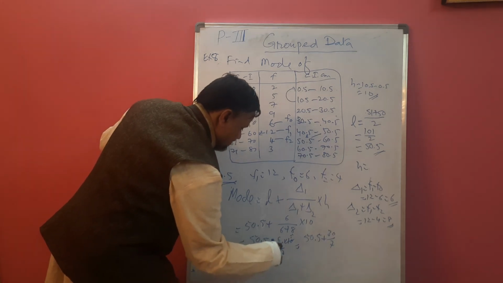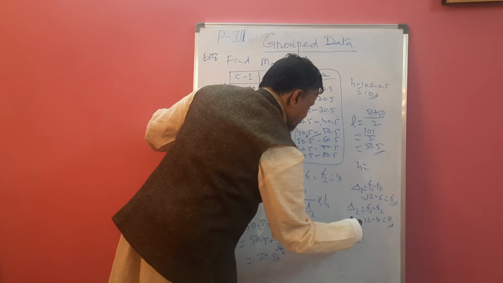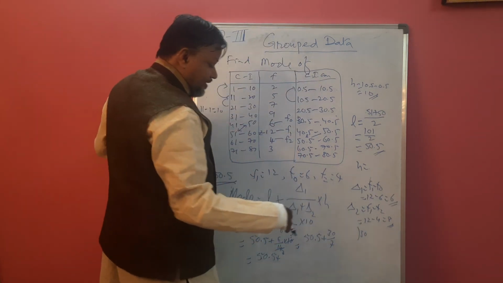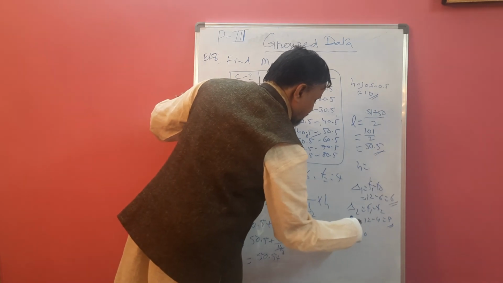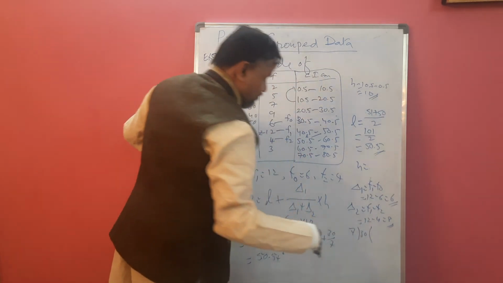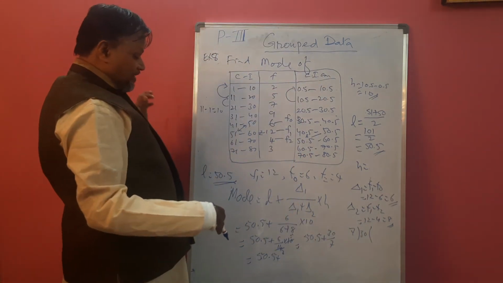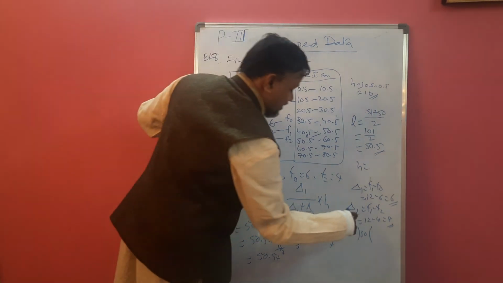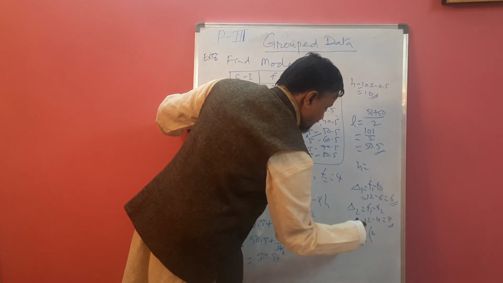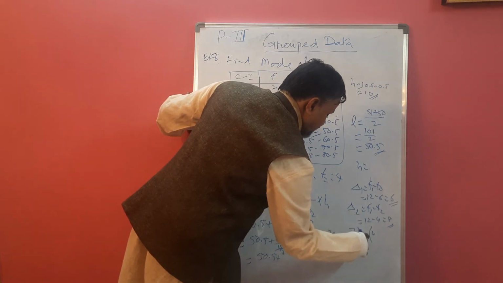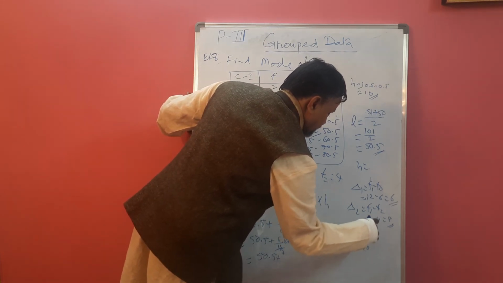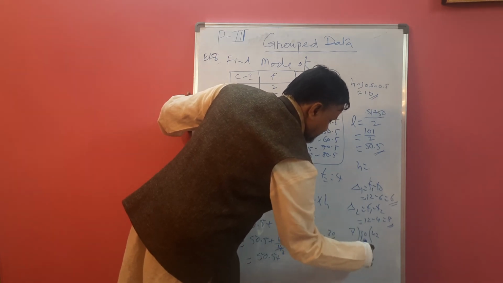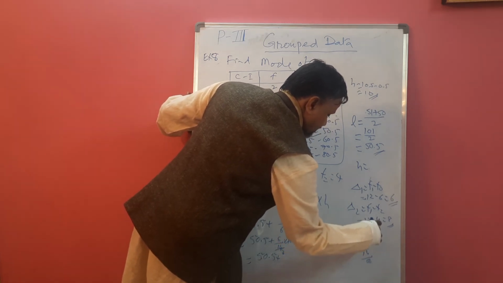50.5 plus 30 divided by 7, up to 2 decimal places or 1 decimal place according to your options you have to choose. If in our options question the options consist of 1 decimal place, take 1 decimal, otherwise 2 decimal places. 7 4s are 28. You will get 2.20. 2 7s are 14, 6, 60 it is. 7 8s are 56.